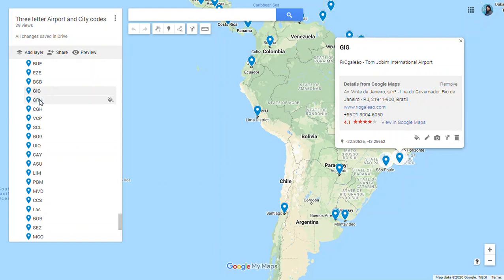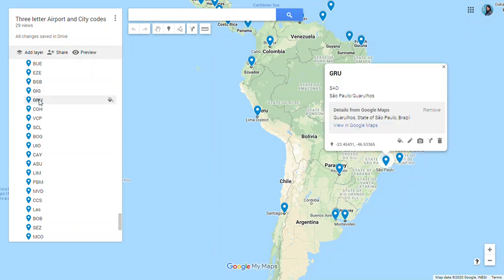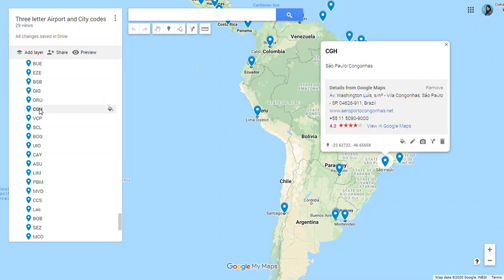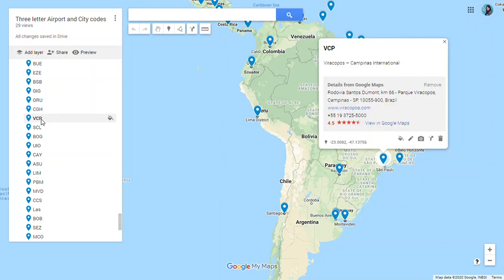We have Rio Galeao Airport. GRU In Sao Paulo, we have Guarulhos. Then we have CGH. CGH again in Sao Paulo, we have Congonhas. Then we have VCP, Viracopos, Campinas International. Campinas, we have VCP in Sao Paulo.